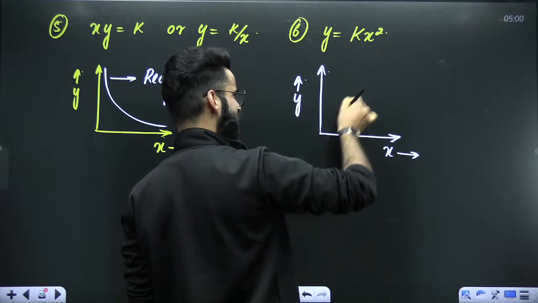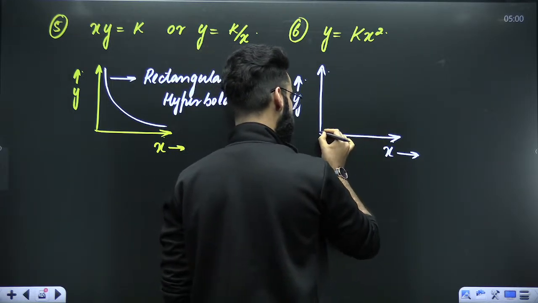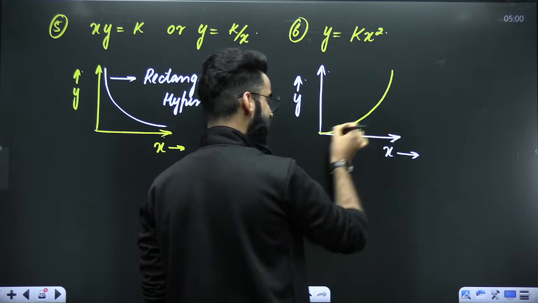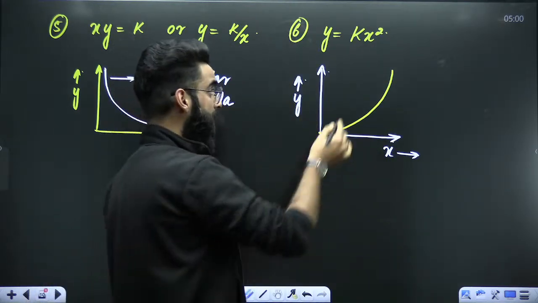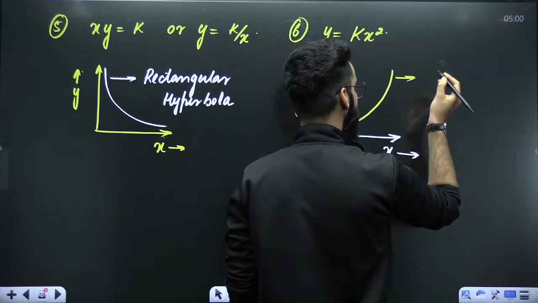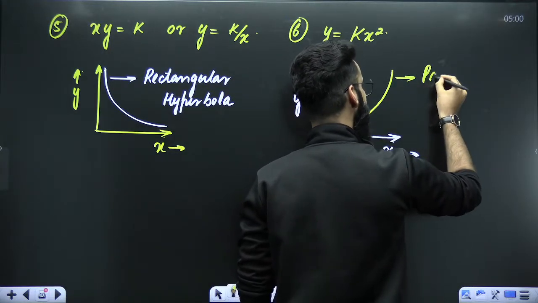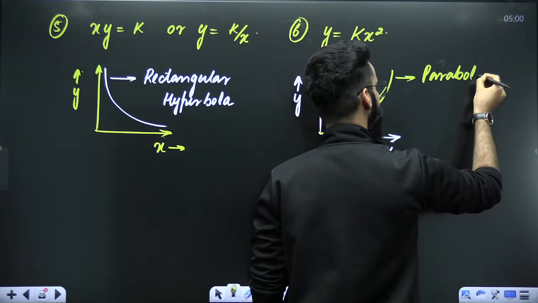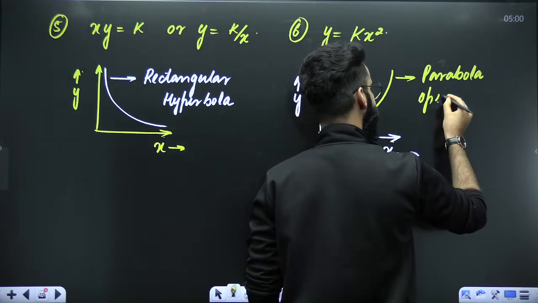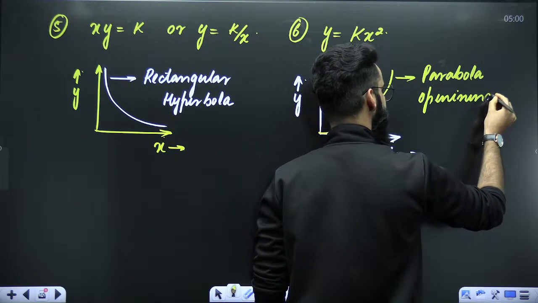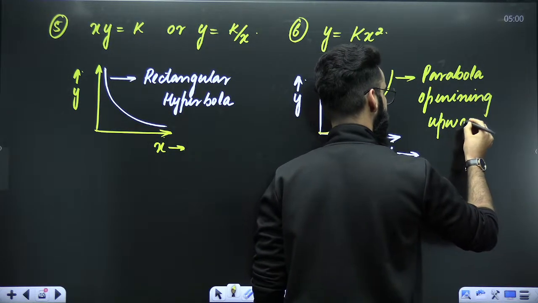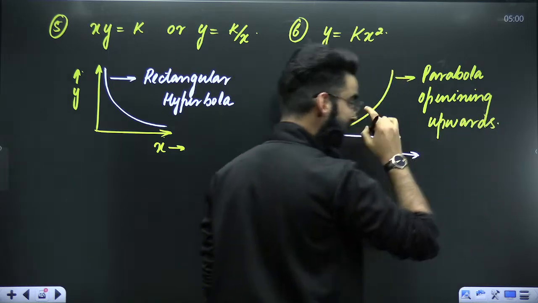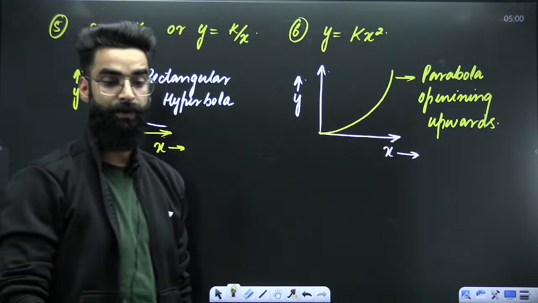But since I'm making the graphs only in the first quadrant, I'll be only keeping this part. That's it. Otherwise, it's like this. And this particular curve is what we call, what do we call this? Parabola. Parabola opening upwards. This was our sixth graph, y is equal to kx square.